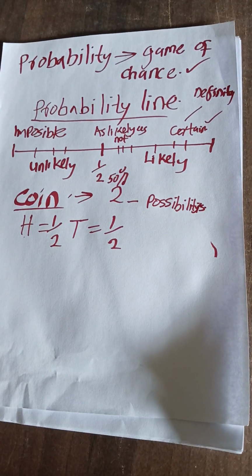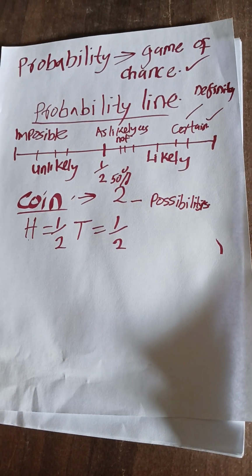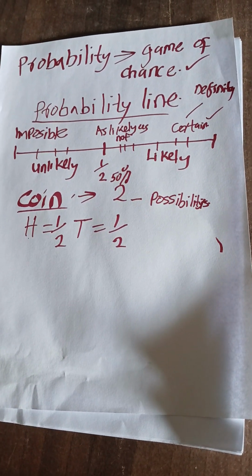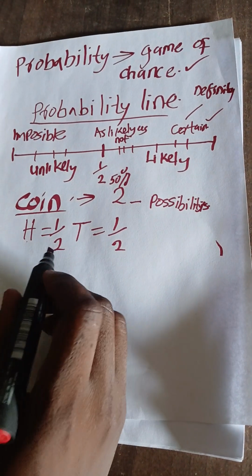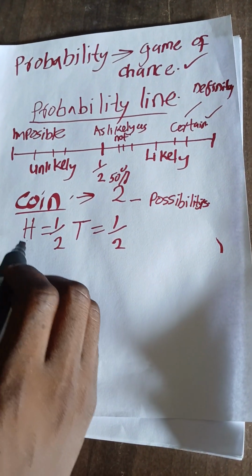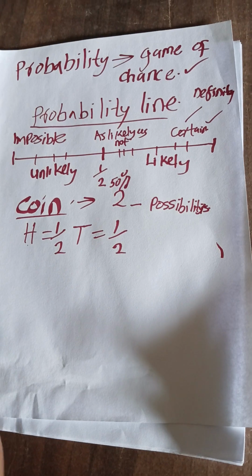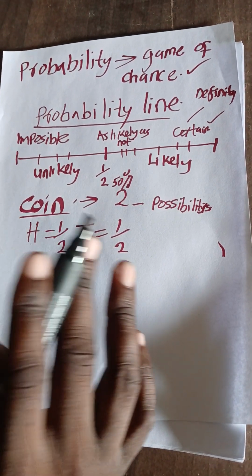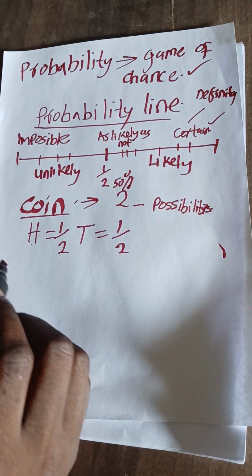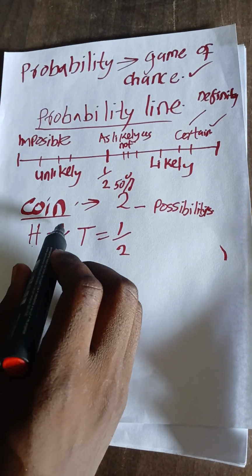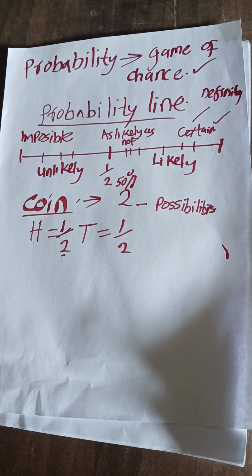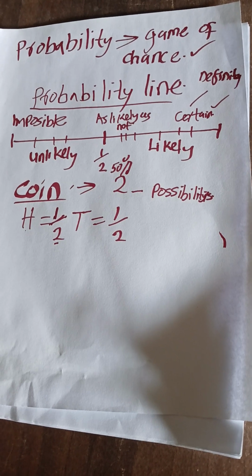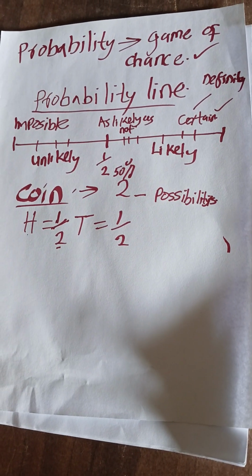At any given time, when you are given something, first know the total number of possibilities in that something. So to get the head, we say it is 1. In that coin, the face of the head is 1, and the face of the tail is 1. So the probability of getting the head is 1, the side of the head, over the total number of possibilities. Good.